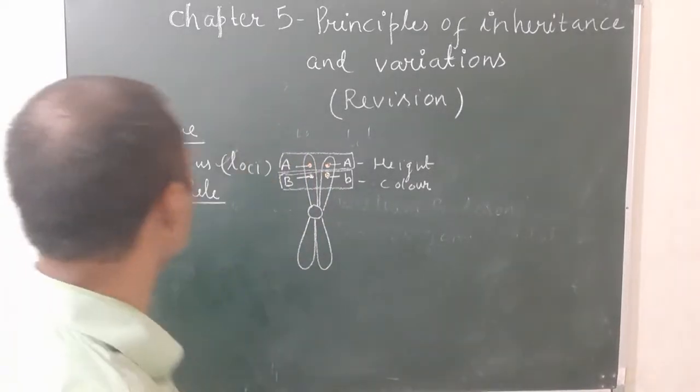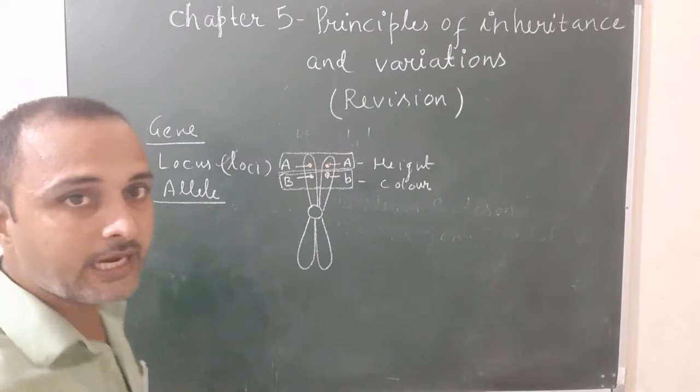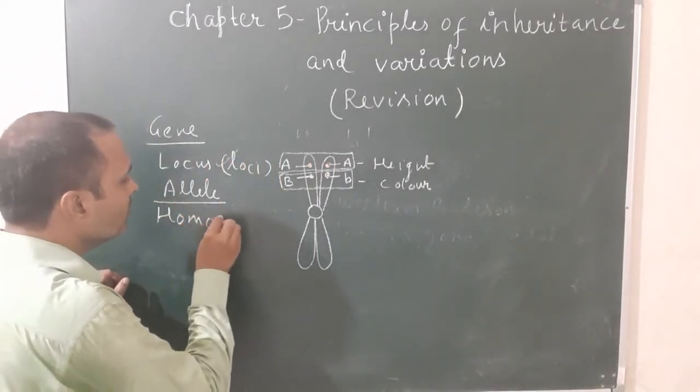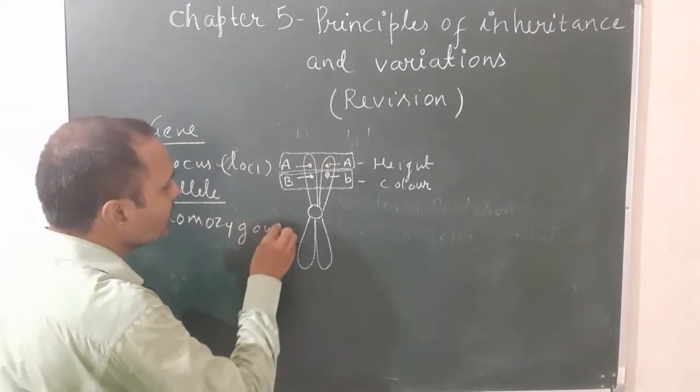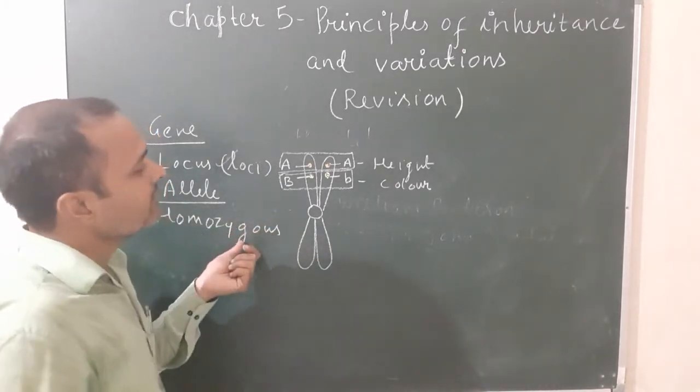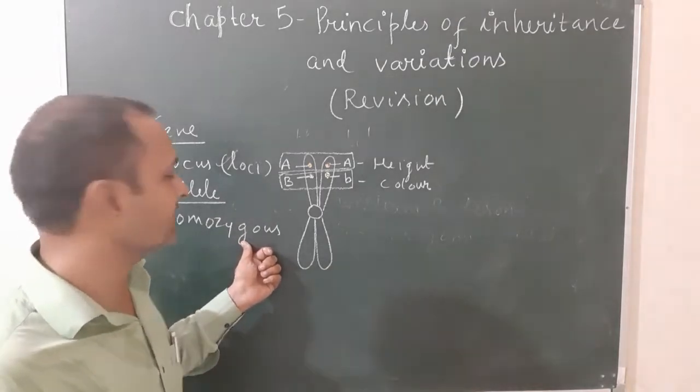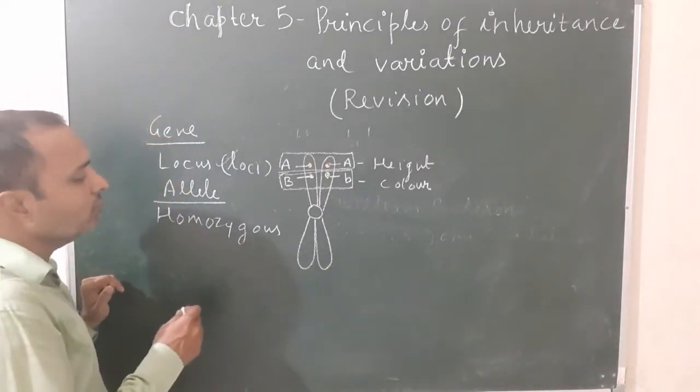Now let's see what is homozygous and what is heterozygous. Homozygous. When both genes, or we can say both alleles, are the same for a character in an individual, it is known as homozygous.